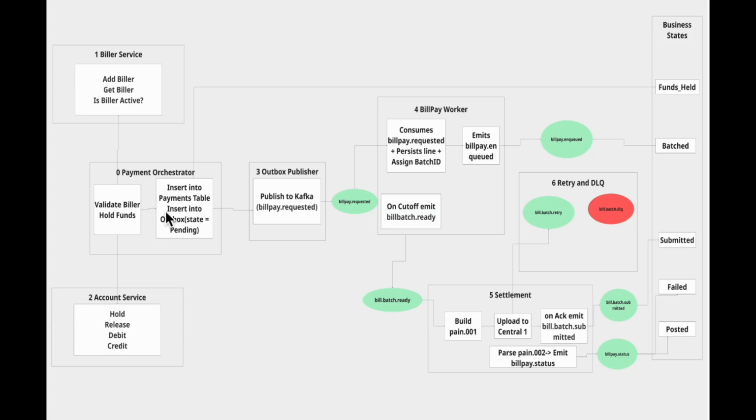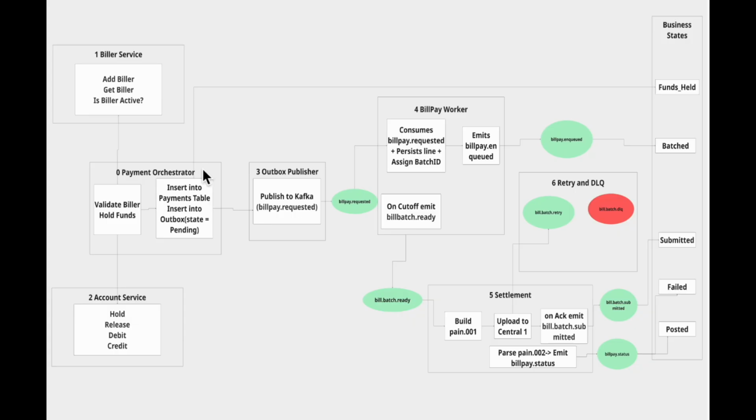If we save the payment in the database and publish to Kafka separately, there would always be a chance that one succeeds and the other fails, which in banking would create absolute chaos. With the outbox pattern, the database becomes the source of truth. The payment record and the event-to-be-published record either both succeed or both fail as one single consistent unit.